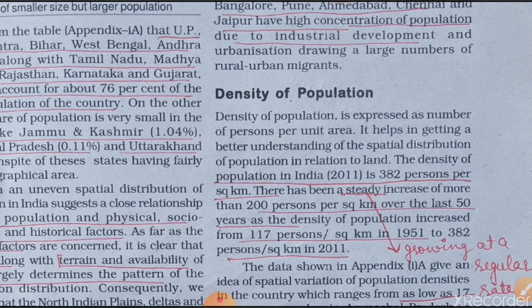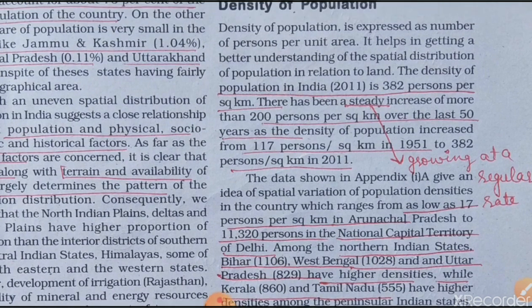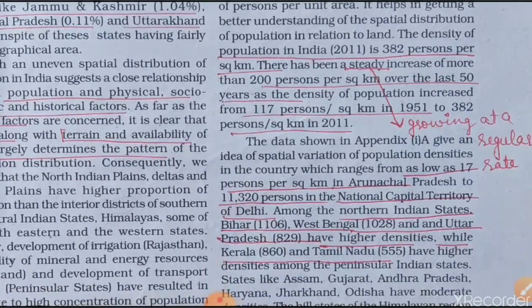That means in India the density of population increases with the passage of time. In 1951 the population density in India was 170 persons per square kilometer, and now it has changed to 382 persons per square kilometer. In India there is much variation in density of population.